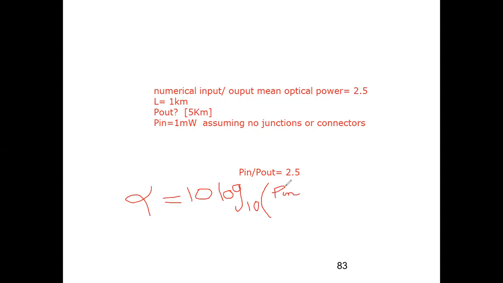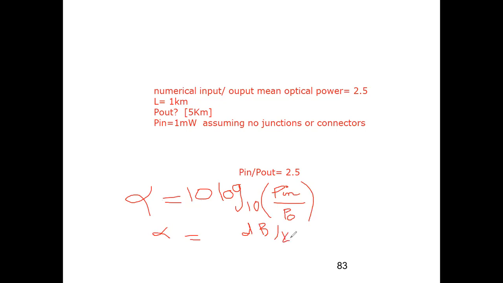Now this is given for 1 kilometer. So alpha by L, by 1 kilometer, will not have any effect. Now your P in upon P out is given to you as 2.5. So you can put that inside the log and get the value of alpha. Okay, so L is 1 kilometer, so you can find alpha per kilometer. That is why it is coming out in dB per kilometer.